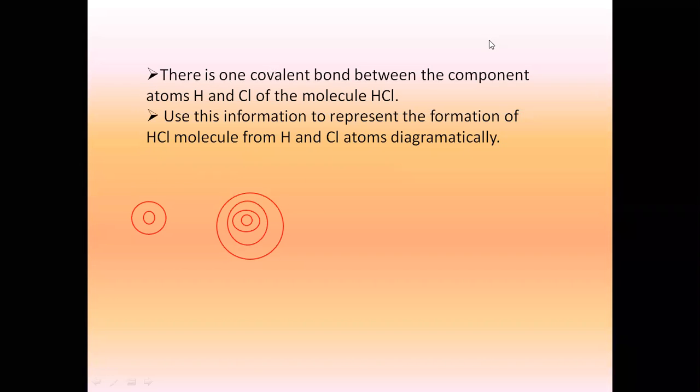So first, let's draw the structure of the reactants. I'll use black color to show the electrons. So this is the one electron of hydrogen atom. And I'm drawing only electrons present in the last shell of chlorine, which is 7. 3, 4, 5, 6, and 7. Agreed? This is the structure of hydrogen. This is the structure of chlorine.